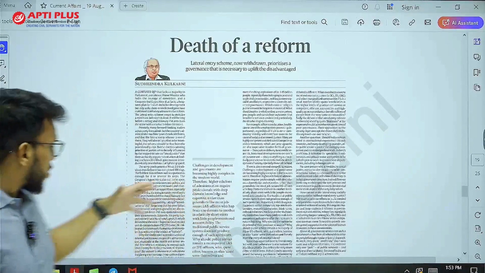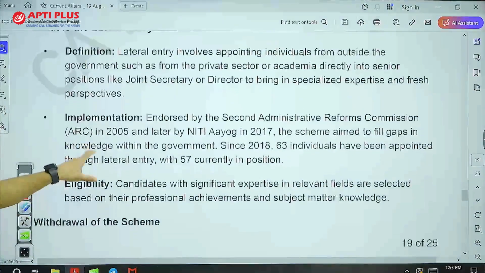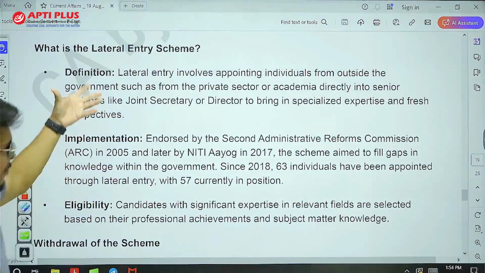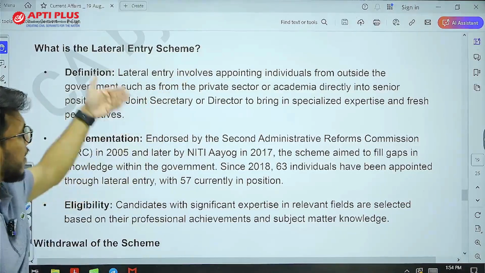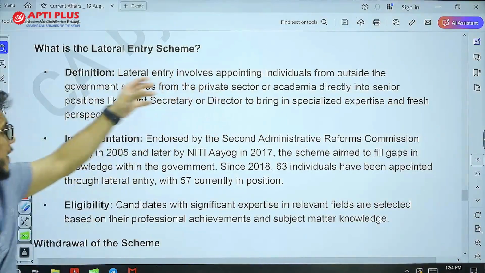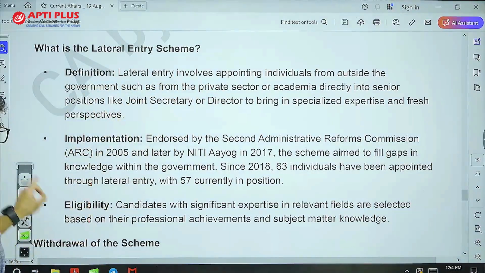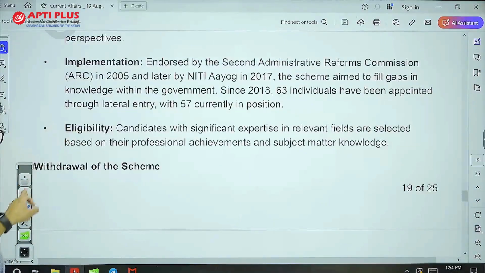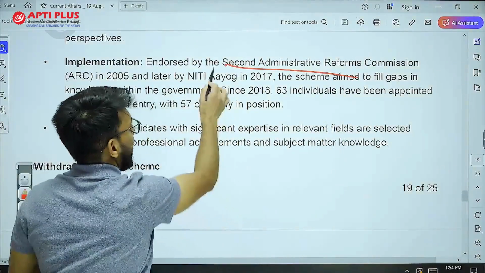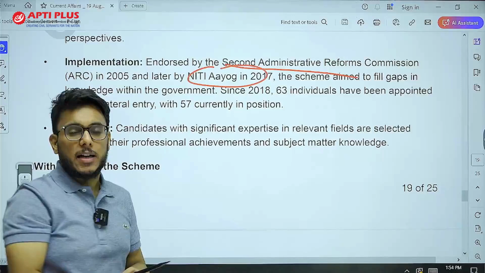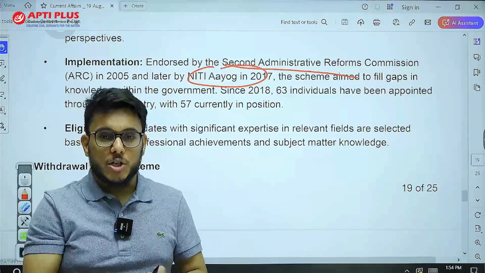Now, let's first see the status of lateral entry. The basic definition: appointing individuals from outside, from the private sector or academia, into senior positions such as joint secretary and director. The Second ARC and NITI Aayog in 2017 suggested a lateral entry mechanism to fill positions in bureaucracy.